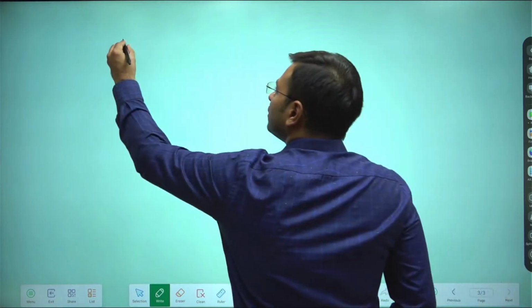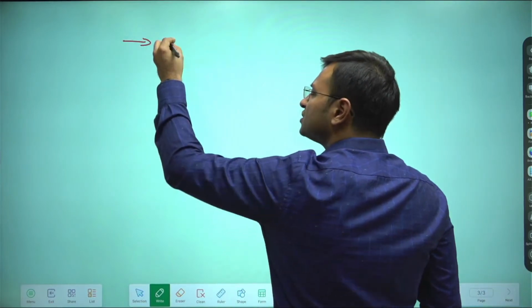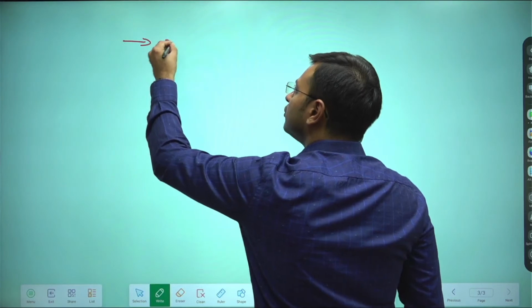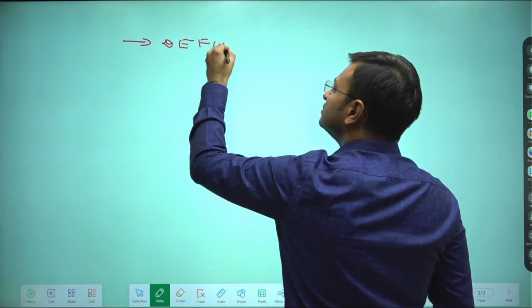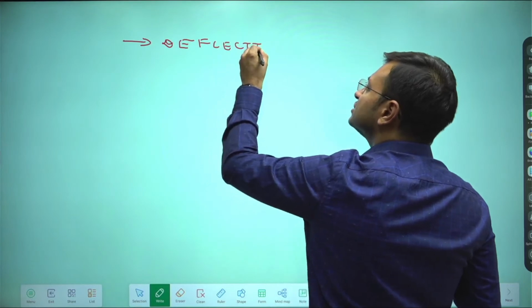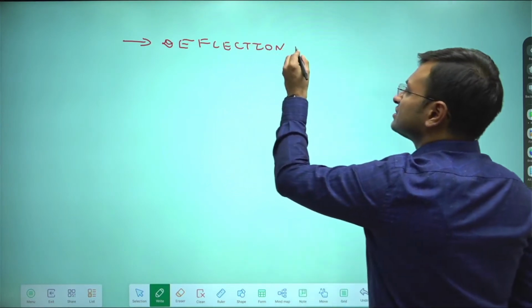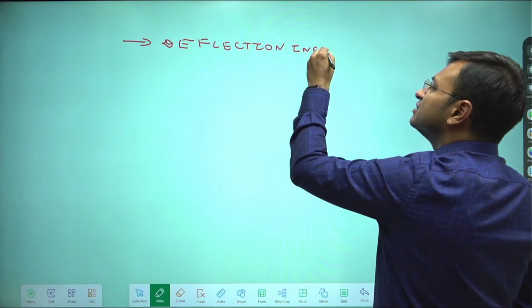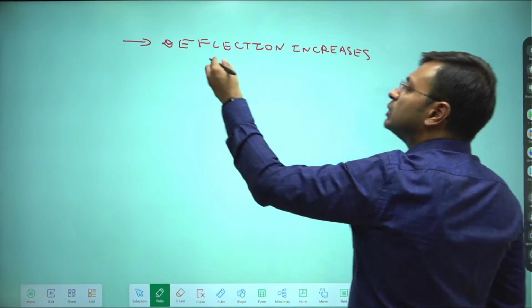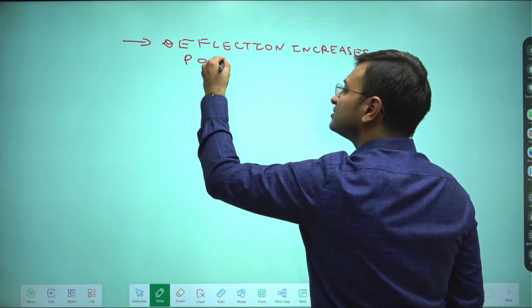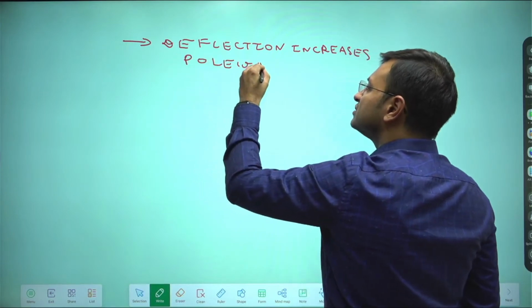Okay, so Coriolis force will do what? Coriolis force will cause even more deflection. The deflection increases polewards.